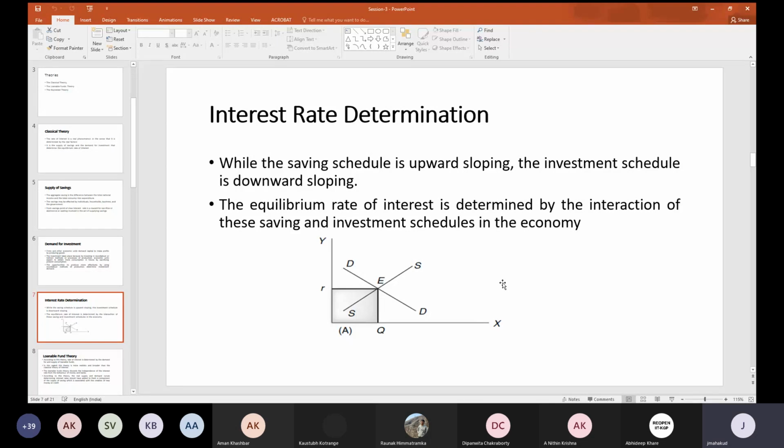So the equilibrium interest rate is determined by the interaction of the savings and investment schedules in the economy. To summarize, the classical theory tells us the equilibrium interest rate in the market is determined when supply is equal to demand.